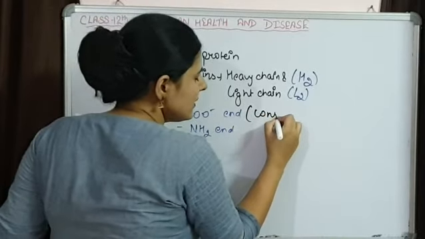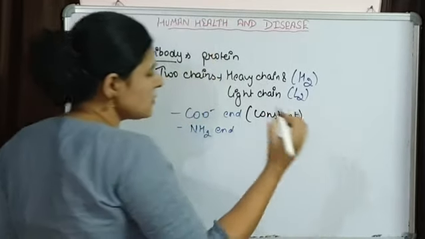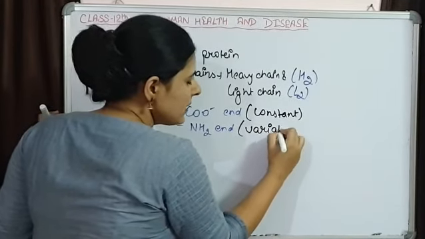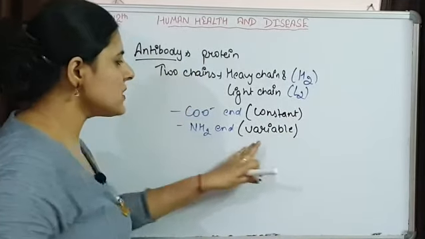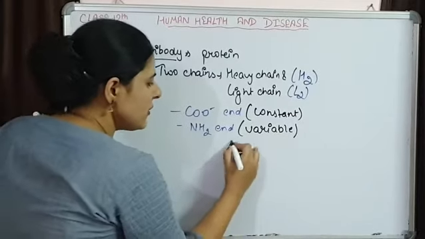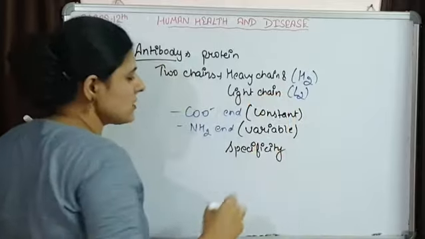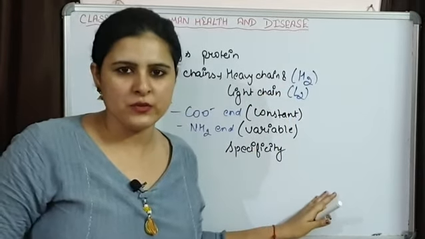So here the constant region will be present, which is almost the same, and at this end the variable region will be present, and this variable region will be responsible for specificity. We will see how this is responsible for specificity.